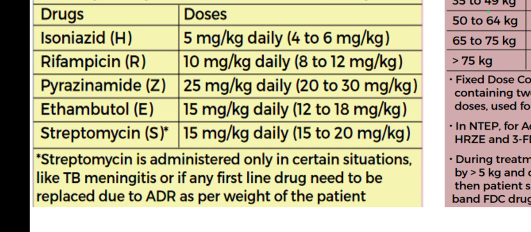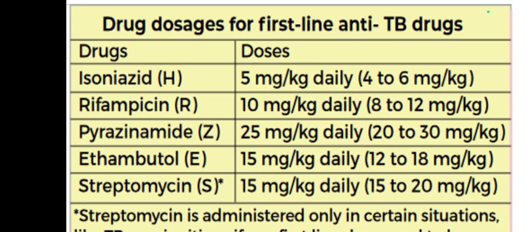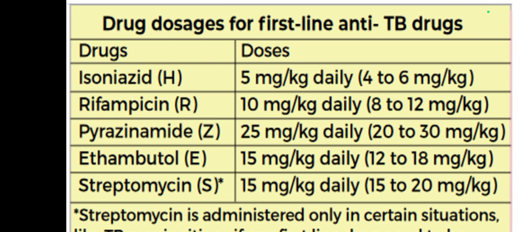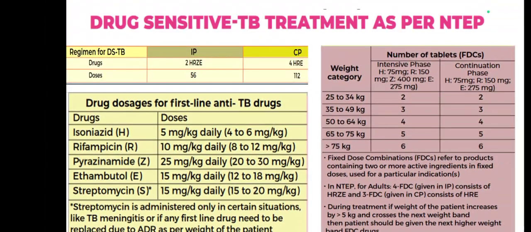It is reserved for certain situations like when a patient develops drug-induced hepatitis, in tubercular meningitis, and when a patient develops an adverse drug reaction to the first line drugs and they cannot be used. So nowadays first line drugs are only 4 drugs, that is isoniazid, rifampicin, pyrazinamide and ethambutol. Streptomycin and amikacin are your second line drugs.